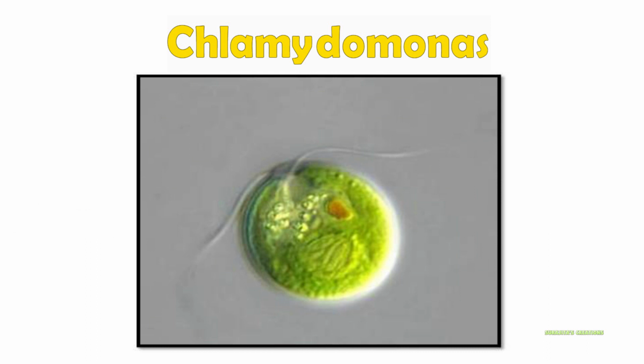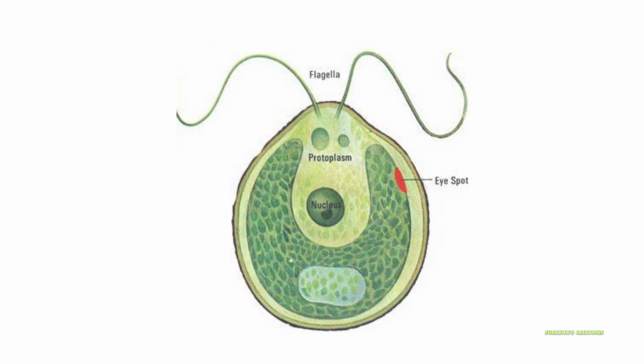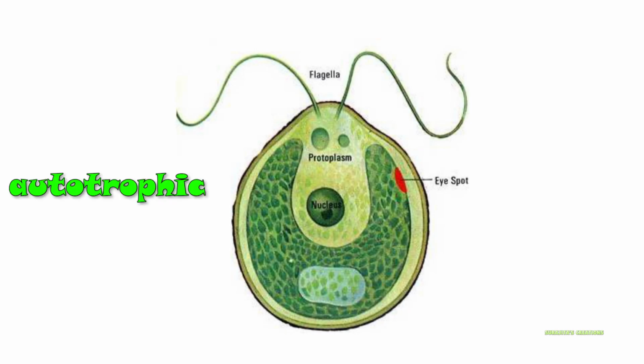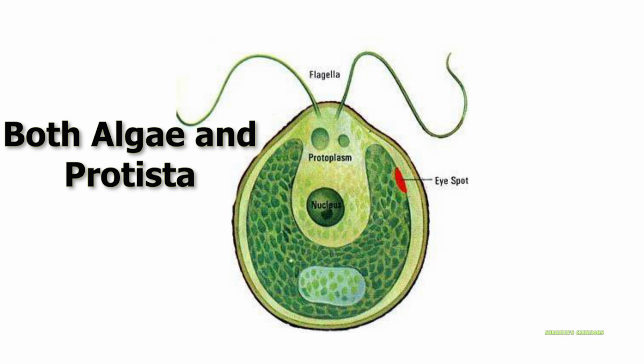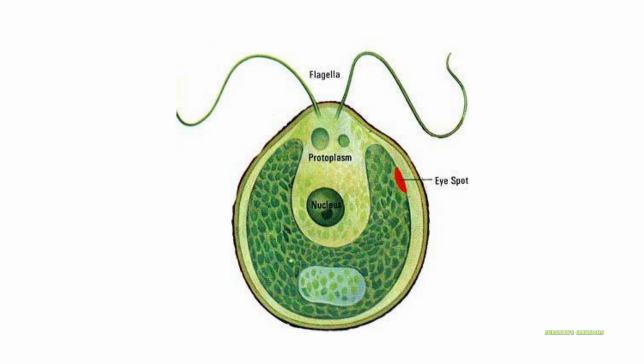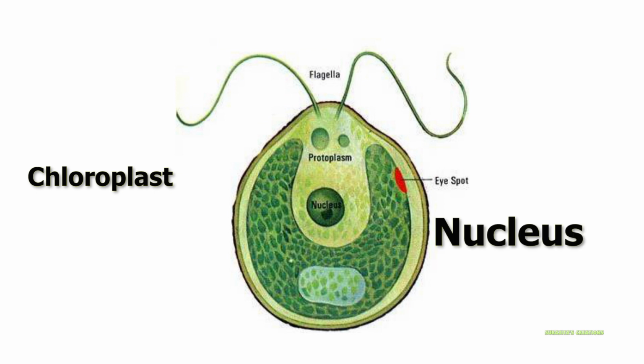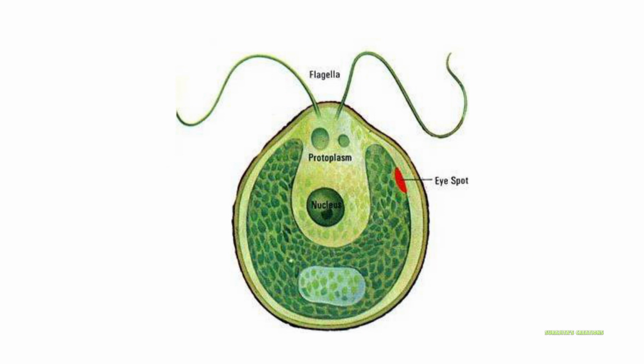It is considered a plant animal as it can use both autotrophic and heterotrophic metabolic pathways. That's why it is often considered a member of both algae and protista. Presence of chloroplast is the characteristic feature of algae, whereas presence of a true nucleus in a unicellular body is the characteristic feature of protista.